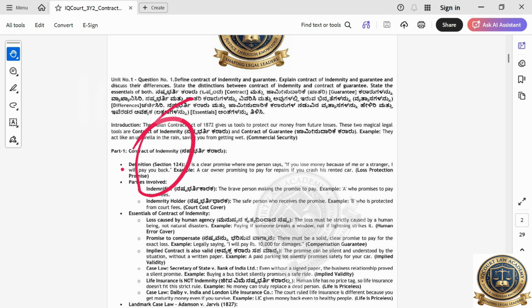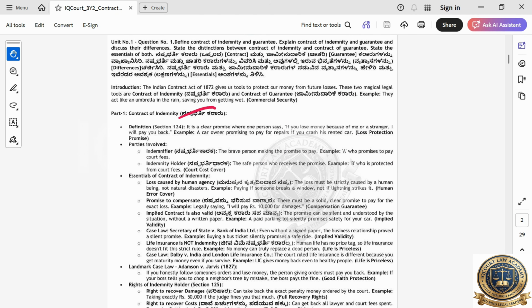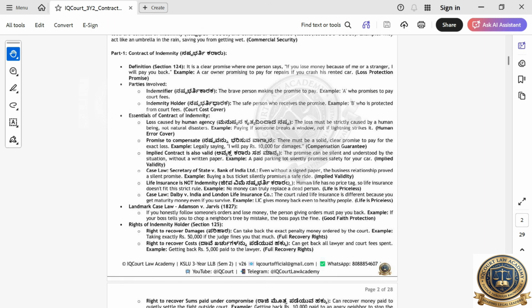Section number 134 is very important. You have to give the definition. You have to write 124, indemnifier, indemnity holder. Okay, it's very important. Next, the essentials. This is very important.